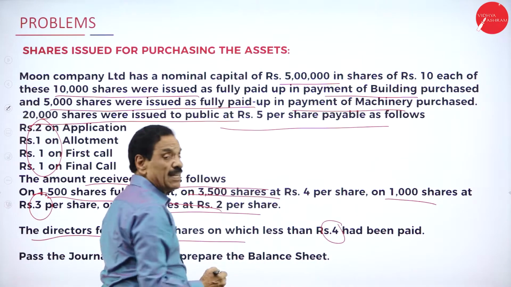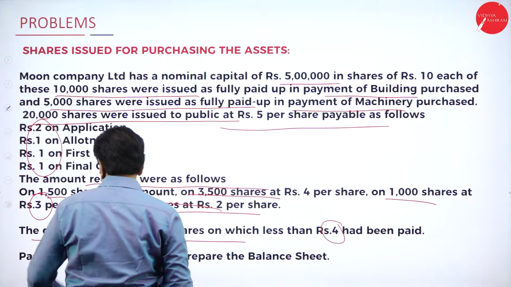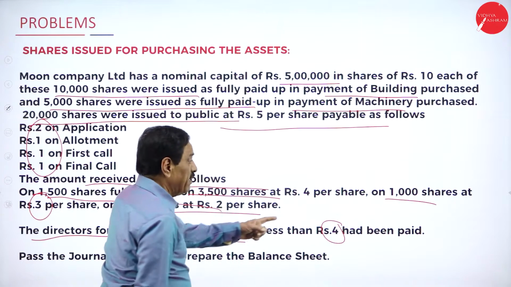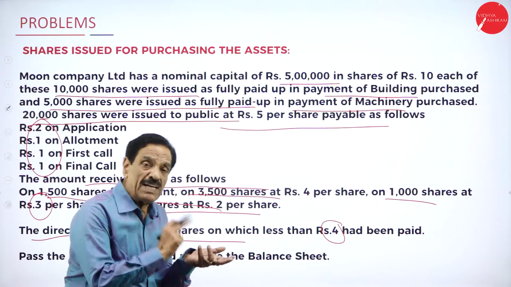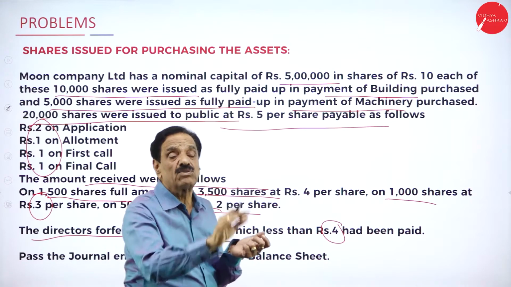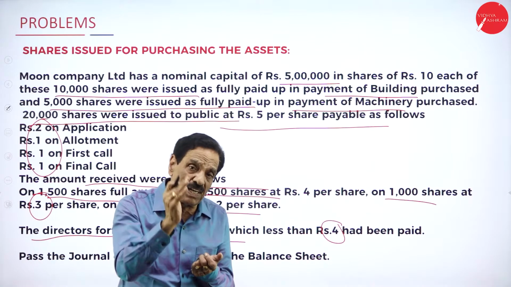Who has been paid less than 4, their share have been forfeited. If we see that now, 500 share now, if we see that only this 1000 share paid less than 4. 500 share paid less than 4 means their shares were forfeited. Whose share? 1500 shares were forfeited.